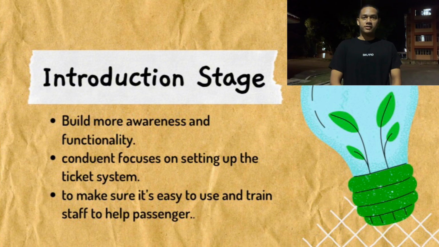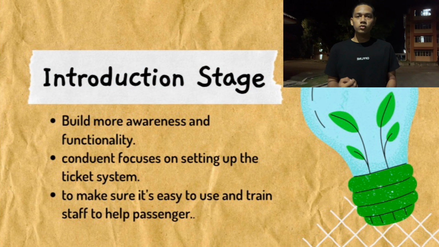The first stage is the introduction stage. This is to improve the passenger information system. For example, digital screens and apps provide real-time updates on train schedules, service disruptions and route information, reducing uncertainty. After that, to make sure it's easy to use, train staff to help passengers.